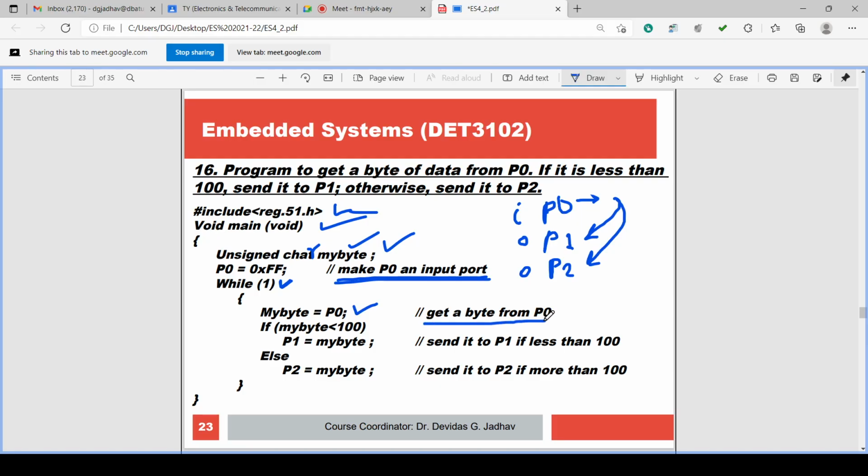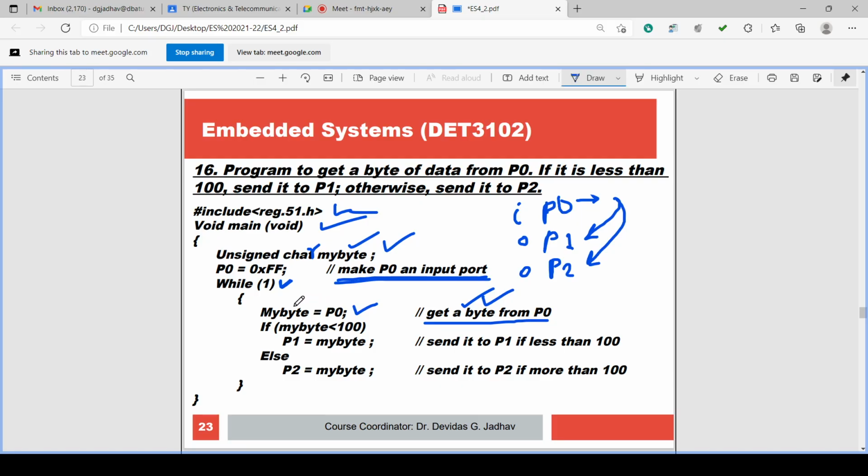It is get a byte from P0. 1 byte contains 8 bits. So 8 IO lines are there in P0. So all 8 IO lines will have 1 bit information each. So total 8 IO lines will make 8 bits. 8 bits is nothing but 1 byte. Okay. Get a byte from P0. P0 is read. The data on P0 is read and stored into my byte.